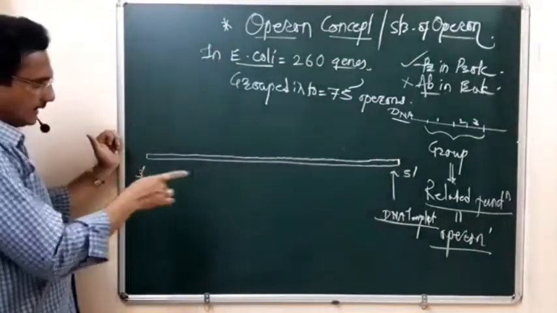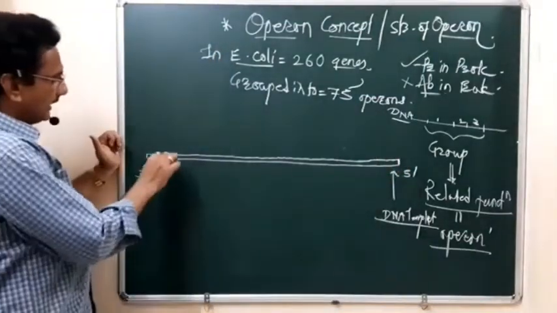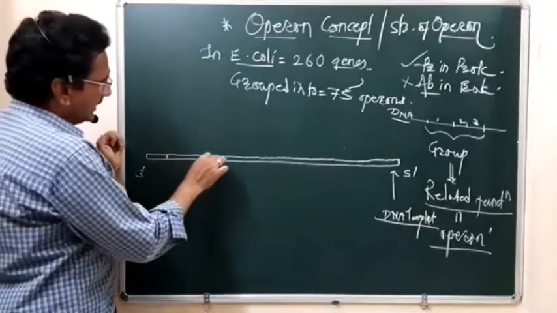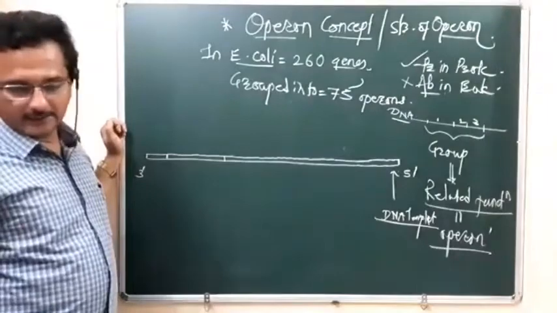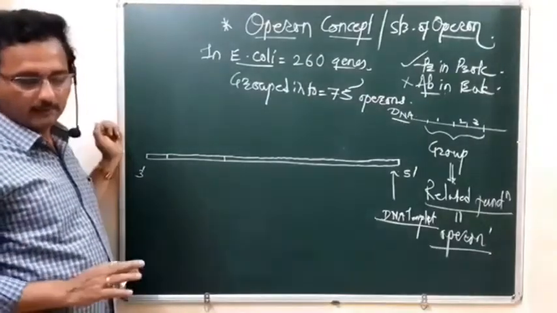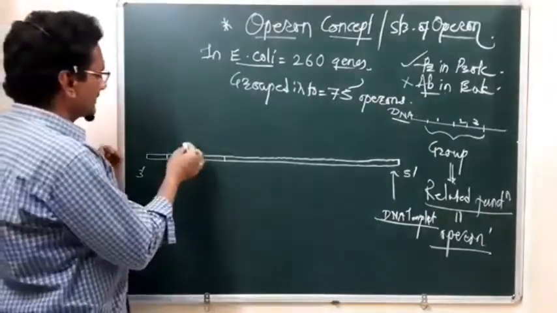This is the DNA template strand, and towards one side is the presence of the regulatory gene, which is also called the repressor gene.